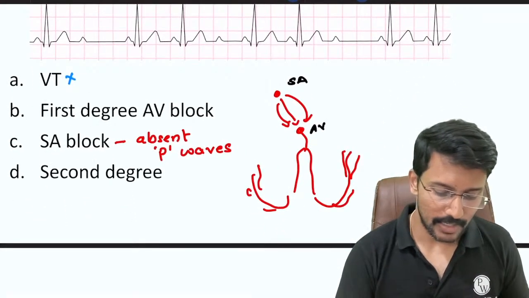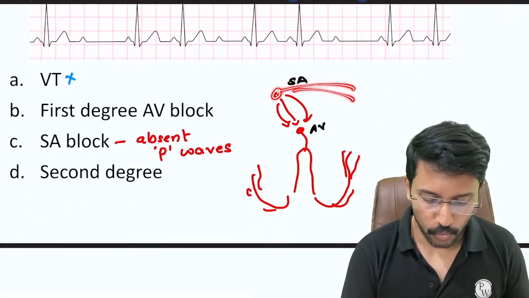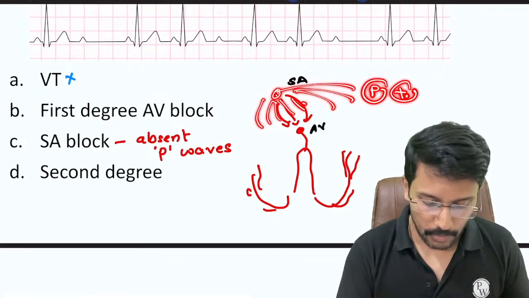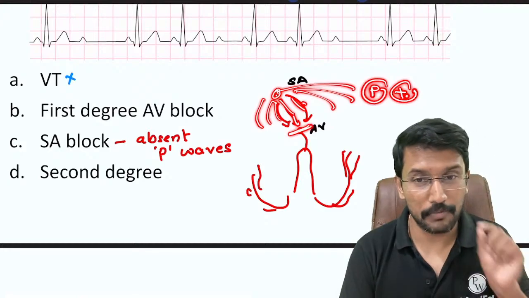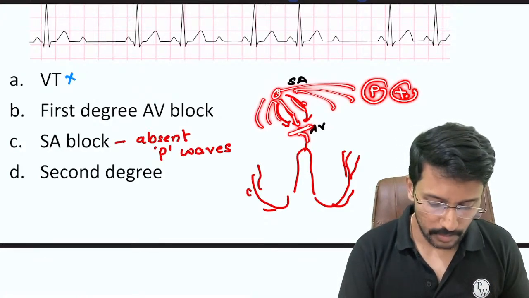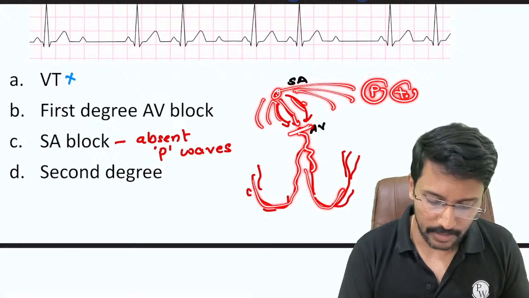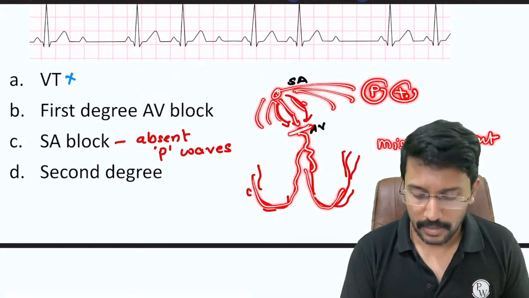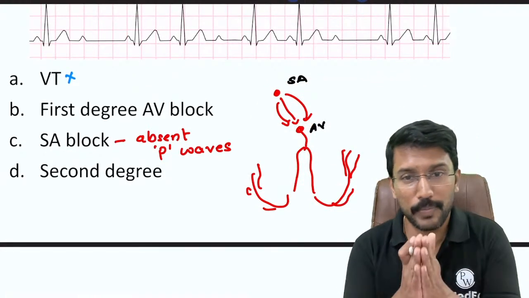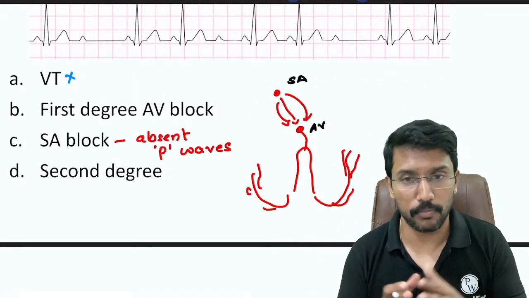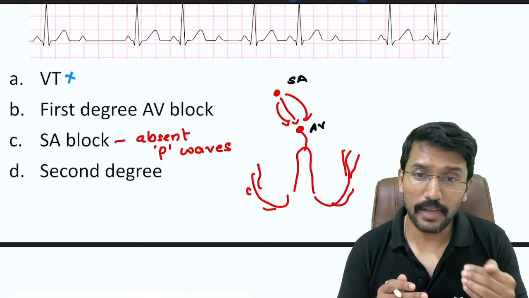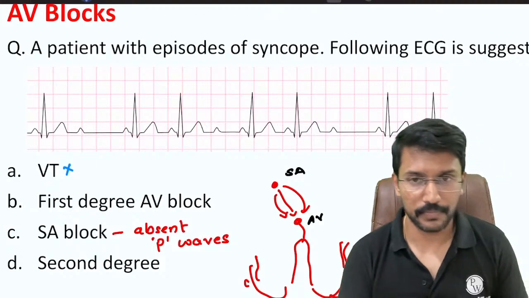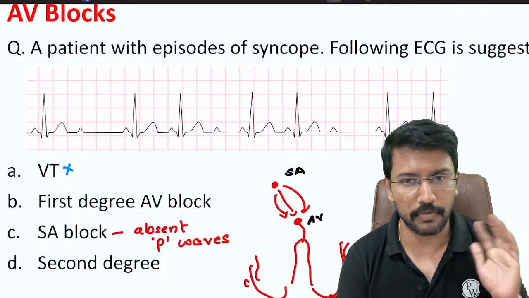In AV block, what happens? The SA node starts an electrical impulse, right? It goes on and depolarizes the atria. So we will definitely have P waves. But if it fails to reach the AV node, then I will not be able to depolarize the ventricle and I can have a missed or absent QRS. So if I have a missed or absent QRS, then I would think of AV block. If I have missed or absent P waves, then I would think of SA block. In this question, definitely P waves are there. There are no missed P waves. So SA block is ruled out.